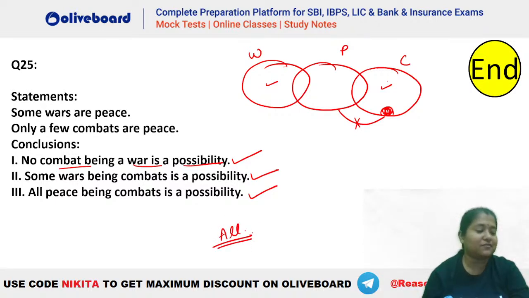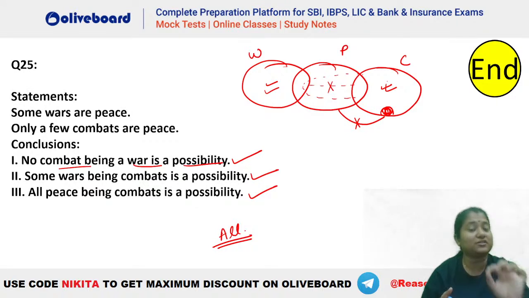Which one, Naveen? Which is not clear? The first one? Because the first one says no combat being war is a possibility. Now here, if you see combat and war, these two are independent of each other. This is just a possibility that they are not interacting. This is not a definite one. C could have interacted with your W. We could have taken this C like this as well. So C not interacting with W, that is no C is W, is just a possibility. It's not a definite conclusion.